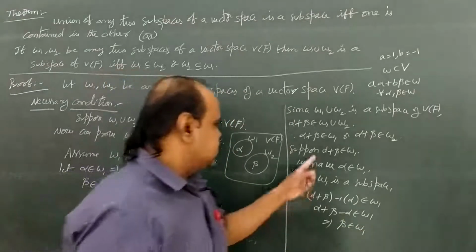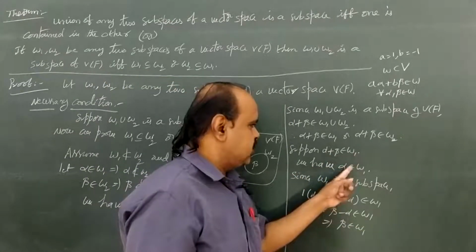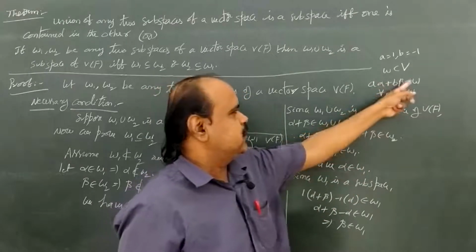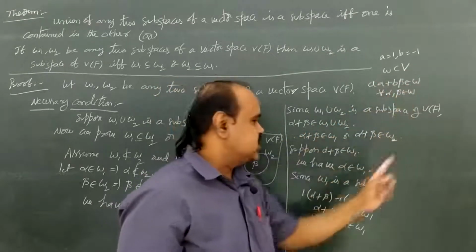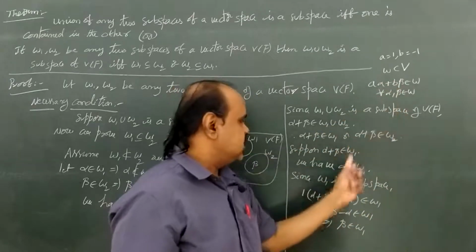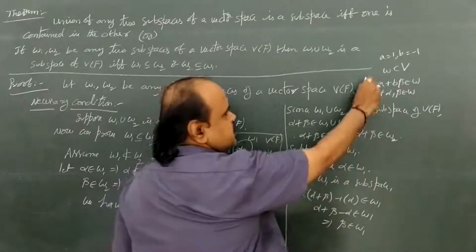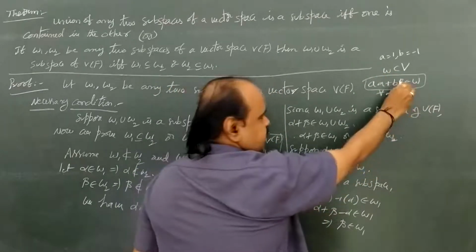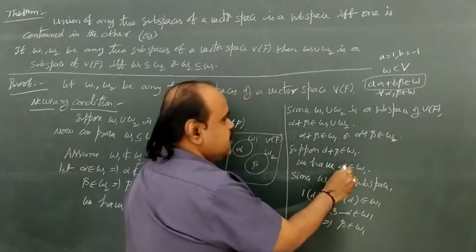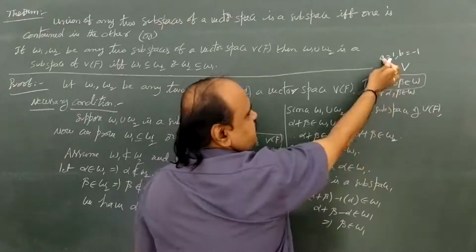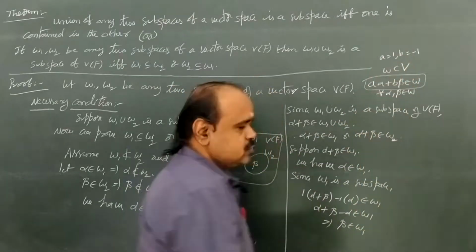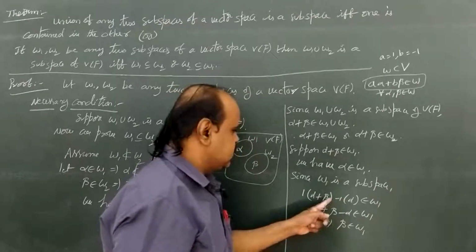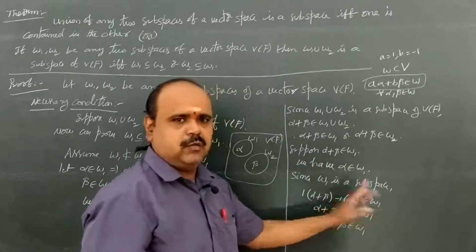Suppose alpha plus beta belongs to W1, and alpha belongs to W1. So for every two vectors in W1, A alpha plus B beta belongs to W1. We apply this condition with alpha as alpha plus beta and beta as alpha, A as 1 and B as minus 1. So 1 into alpha plus beta minus 1 into alpha belongs to W1.